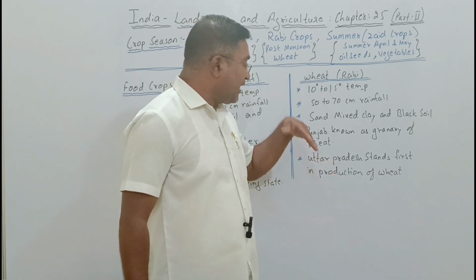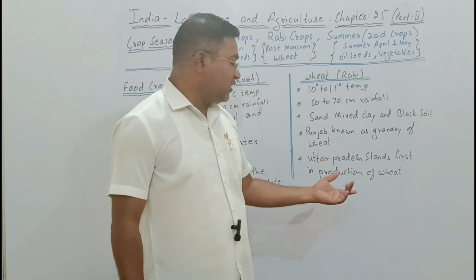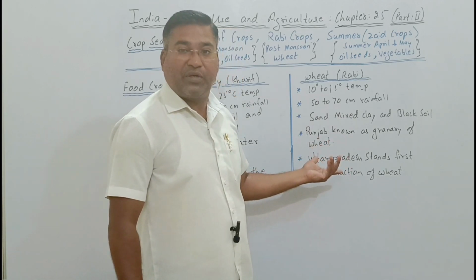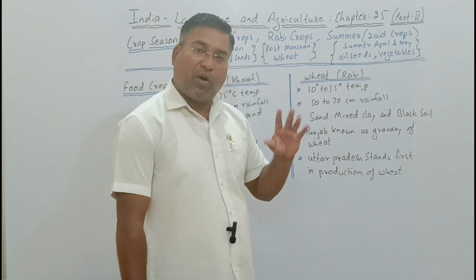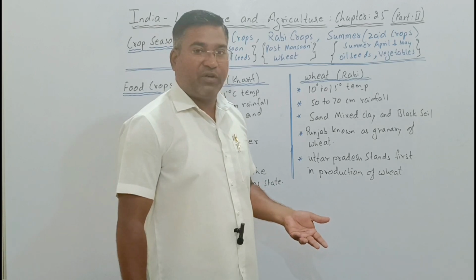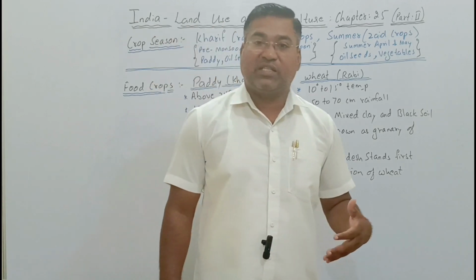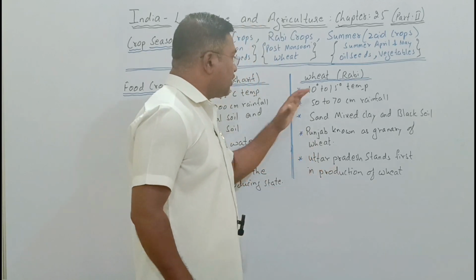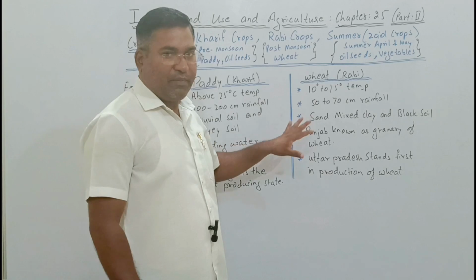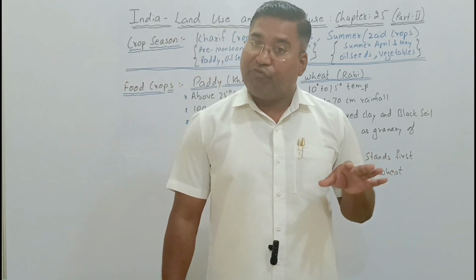Now, if we compare area wise, Uttar Pradesh stands first in the production of wheat, as Uttar Pradesh is quite a lot larger than Punjab. In Punjab, wheat is highly produced, but when we go area wise, Uttar Pradesh stands first in the production of wheat. So paddy is a kharif crop and wheat is a rabi crop. These are the characteristics of the food crops.